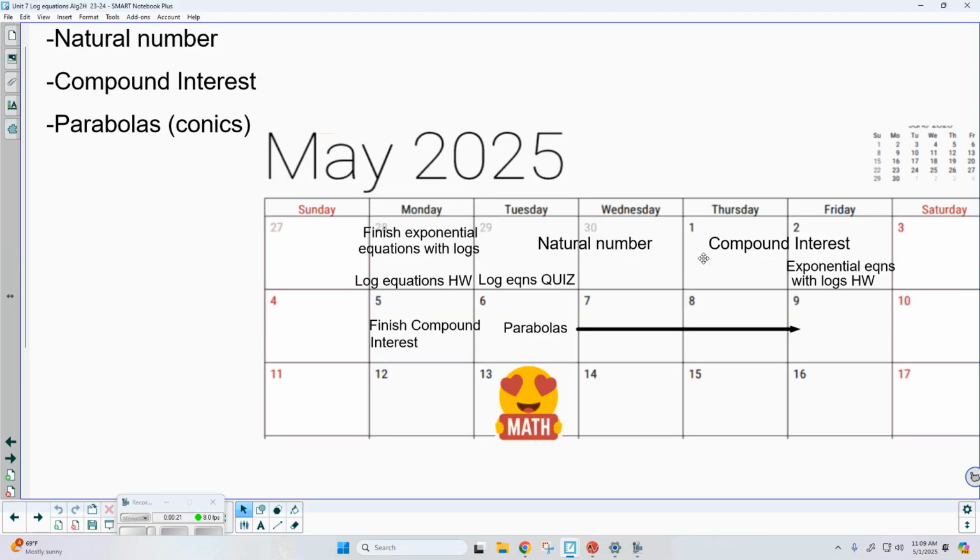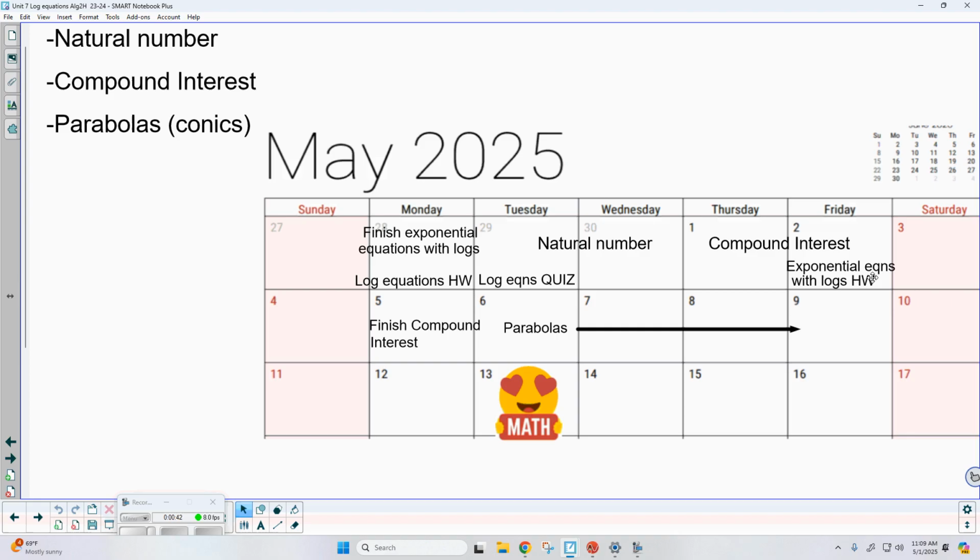Okay, so we are right now Thursday the 1st. We finished up the natural number yesterday, but there are a few examples that I want to go ahead and take a look at just to kind of wrap that up. Okay, so we're going to go ahead and wrap up the natural number very quickly. Then we're going to go ahead and start compound interest.